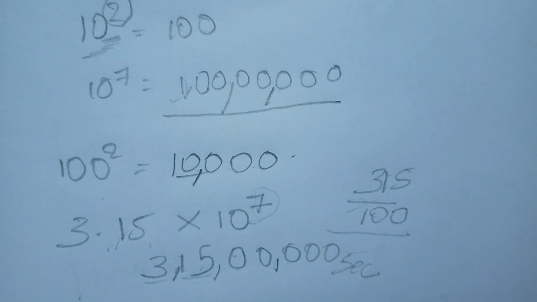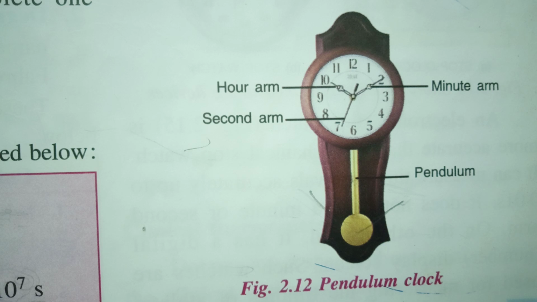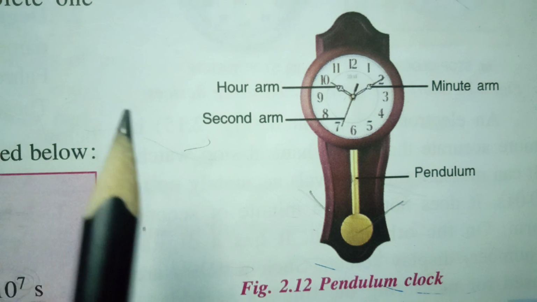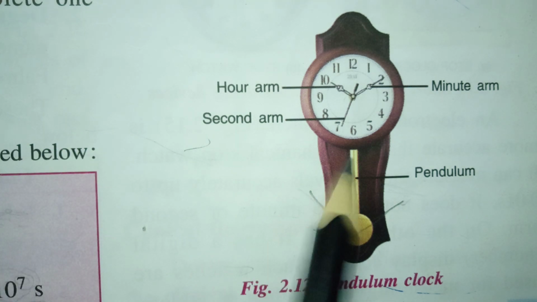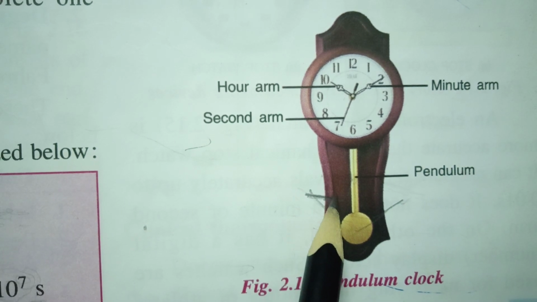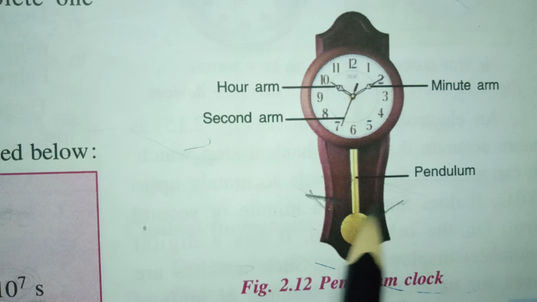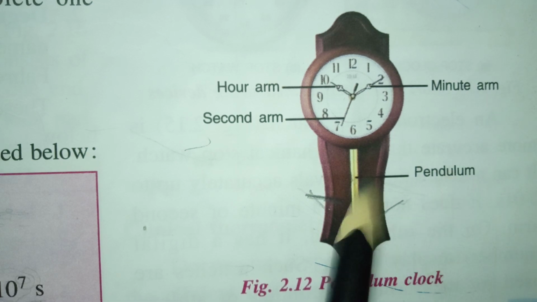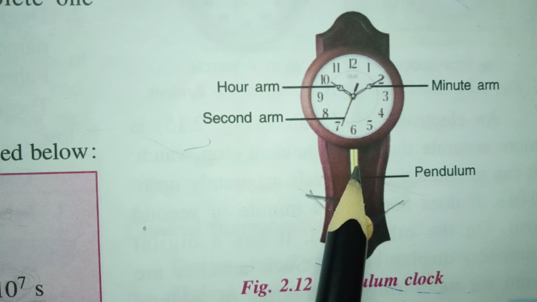Okay. Now let us go to the devices for measuring time. Earlier I showed you the pendulum clock. This is a device for measuring time, and a normal clock. So I will explain its parts. This is the pendulum. It will go. So this point, can you see? This is the extreme end of this one, and this is the other extreme end. Now we understood what the extreme end of this pendulum is.